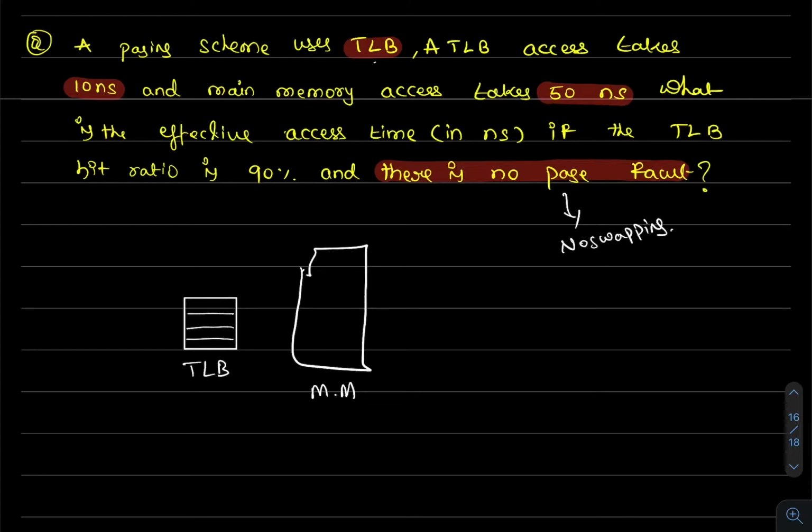Now whenever a hit happens, the CPU generates a logical address.